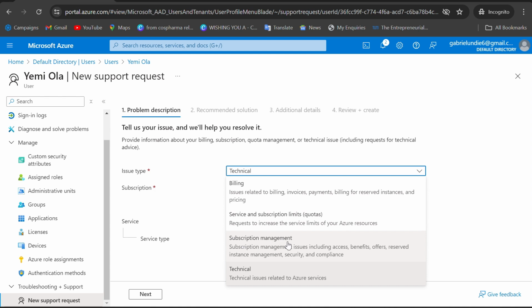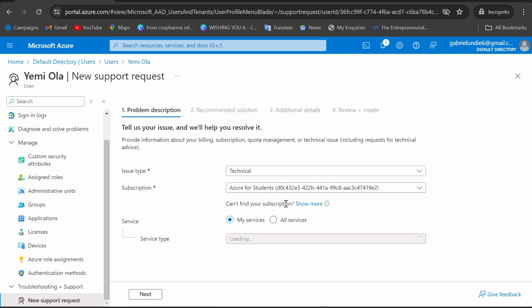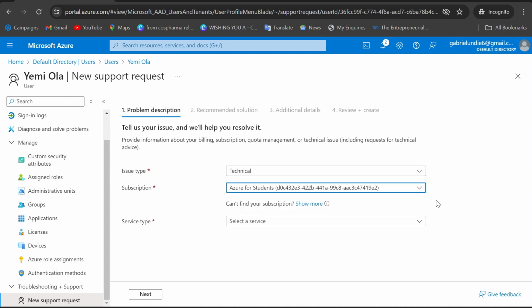You can select any type of issue. Once it is selected, the subscription is already selected automatically for you. If you have many subscriptions under this tenant, you can select the subscription that is having this type of issue. All right, but this one is only one, and that is it.